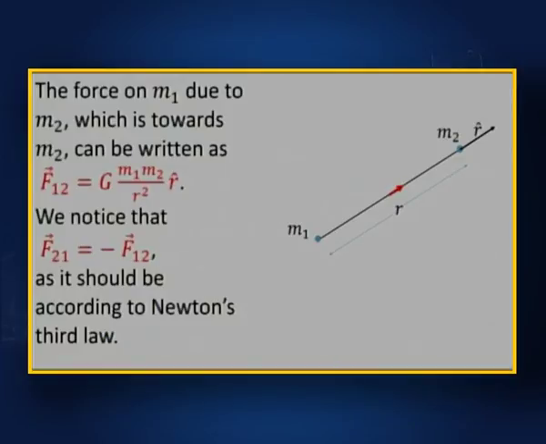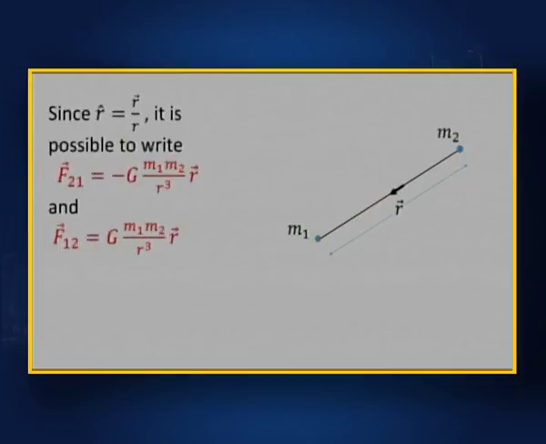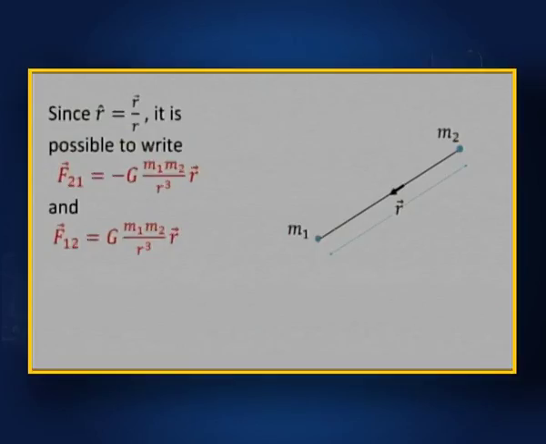You see, there is no negative sign, because now the red arrow points in the same direction as the unit vector. Now, since r cap is r vector by the magnitude of r, we can write F21 and F12 again in this form, but the important thing to remember is that F21 is equal and opposite to F12 as required by the third law of Newton.